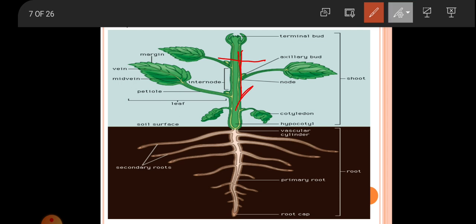This is the outgrowth projections, like hairs on the epidermis. So you can see epidermal hairs on the stem, and even epidermal hairs on the leaves, and even prickles or spikes on the stem.